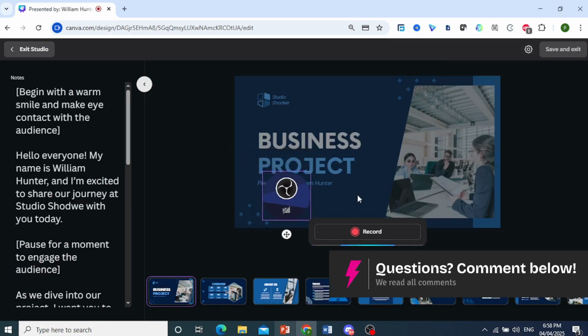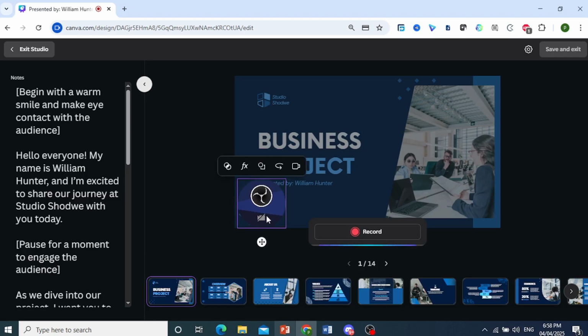You can go ahead and place your camera wherever you want. For example, let's say you want to place it right here. Okay. You can change the shape. You can add effects to this. You can add filters. You can mirror it. You can even turn it off. Whatever you want to do.